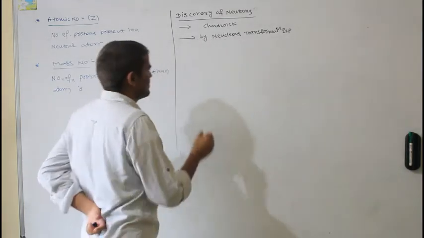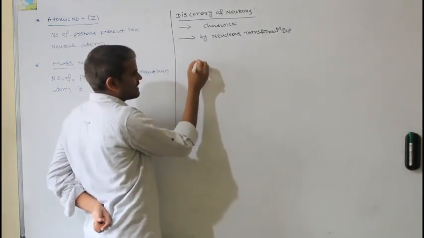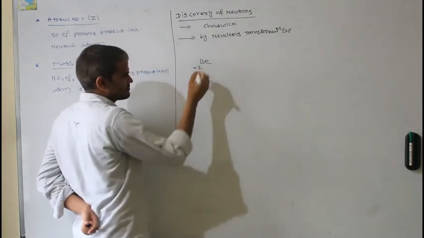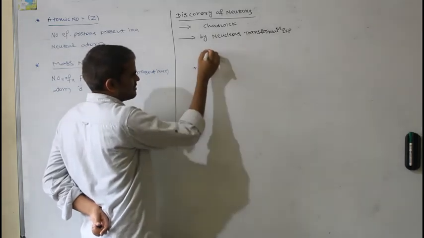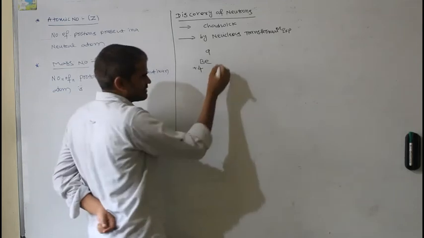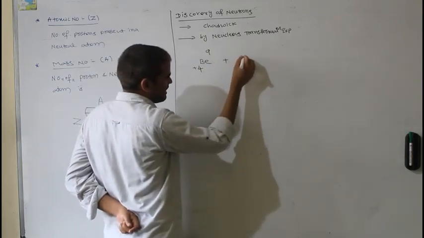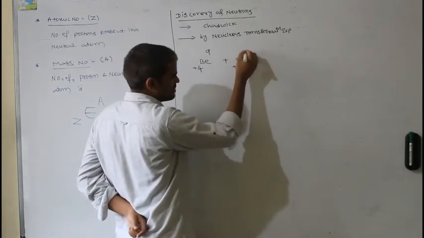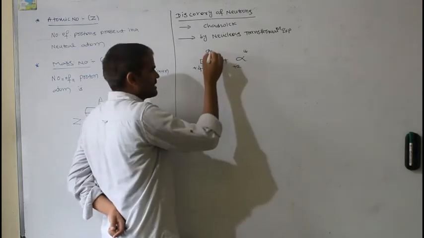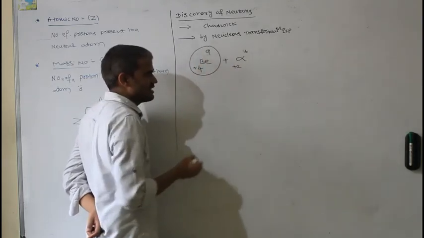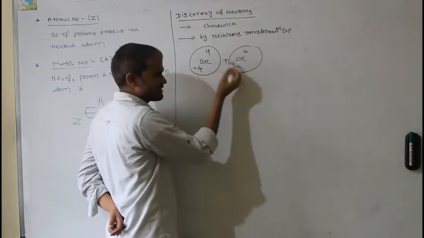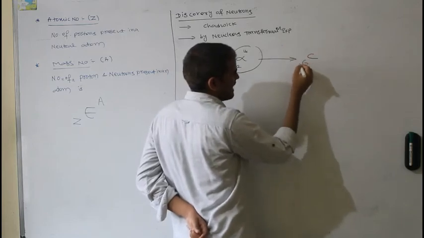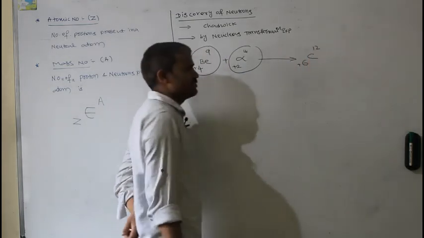In this experiment, Chadwick took a beryllium nucleus, which has +4 charge and 9 AMU mass. This beryllium nucleus is bombarded with an alpha particle, which has +2 charge and 4 AMU mass. When the beryllium nucleus is bombarded strongly with the alpha particle, it converts into a carbon nucleus having +6 charge and 12 AMU mass.